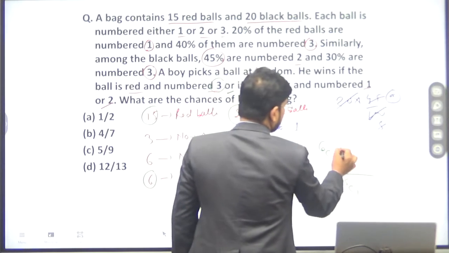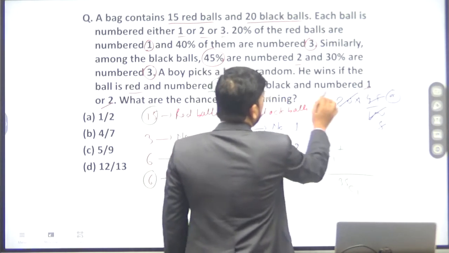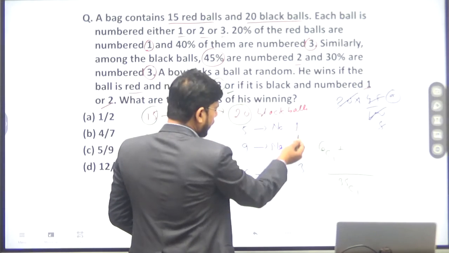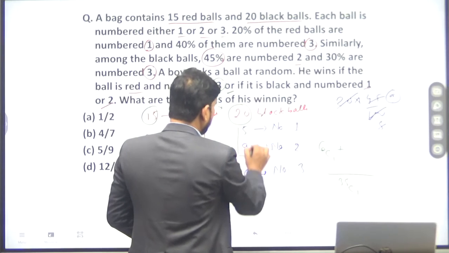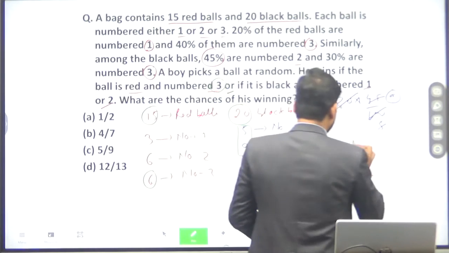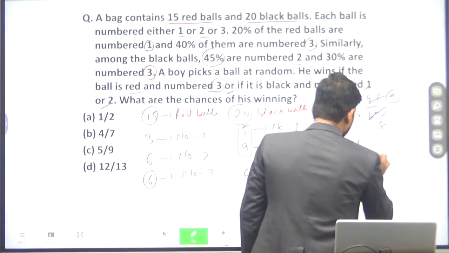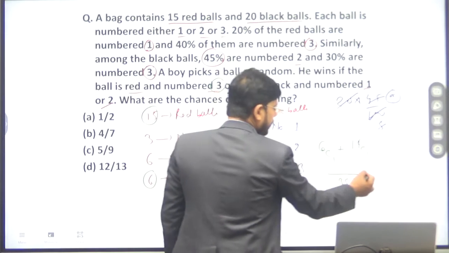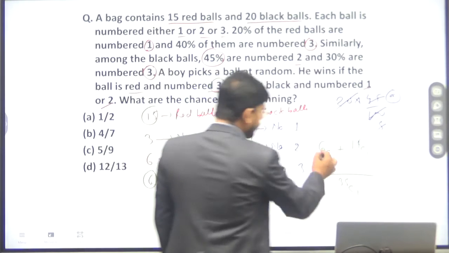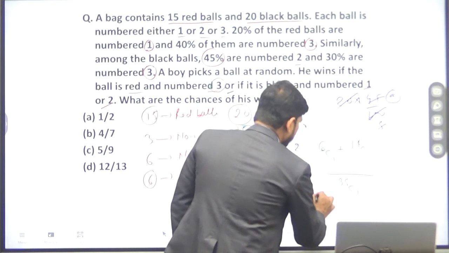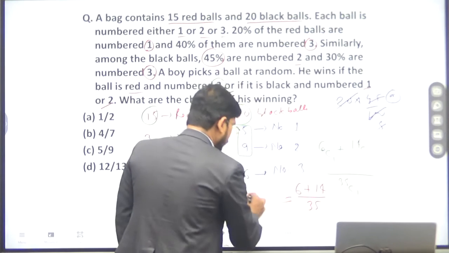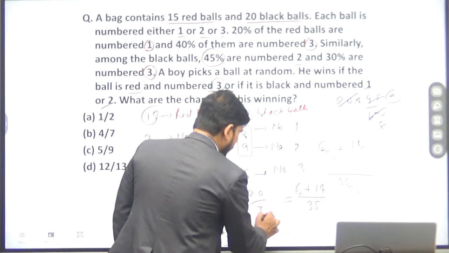Or means plus. If it is black and number 1 or 2, then the total number will be 14. Out of 14 black balls, he will select 1, so 14C1. If you solve this, you will get 6 plus 14 divided by 35, which is 20 divided by 35.